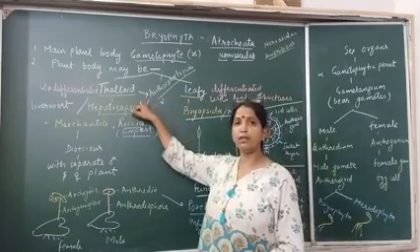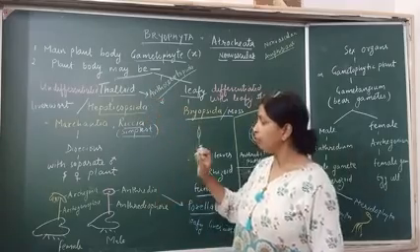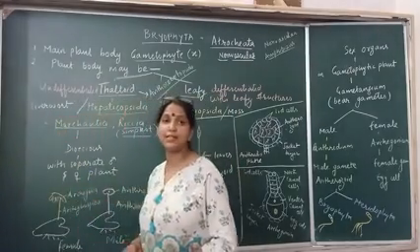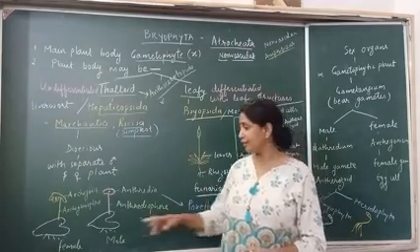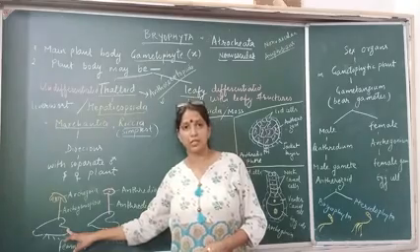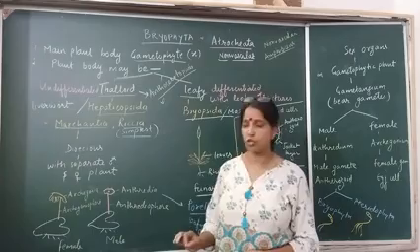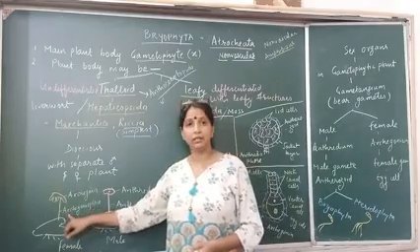Anthoceratopsida is also having a thalloid plant body. Done? Now, Marchantia in detail. Most of the examples in NCERT or other books are given with respect to Marchantia. This diagram is from class 12th NCERT. It has been asked in a NEET examination also. The question was, what is this and what is this?